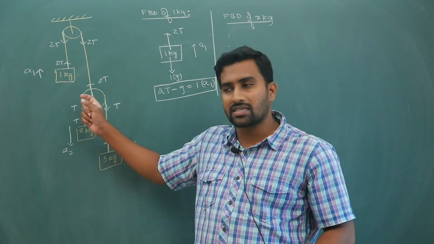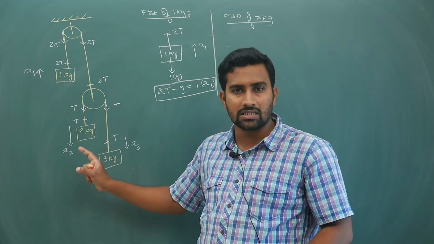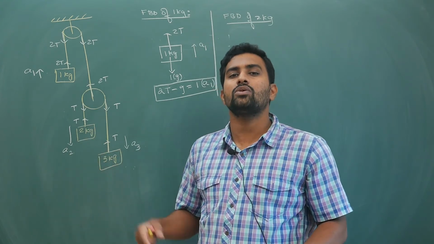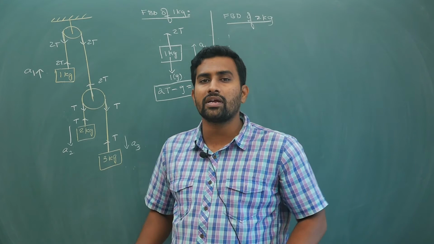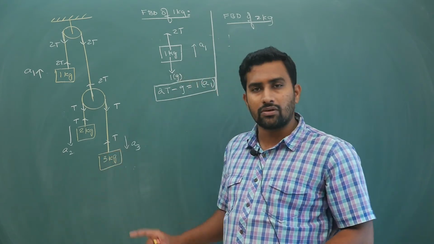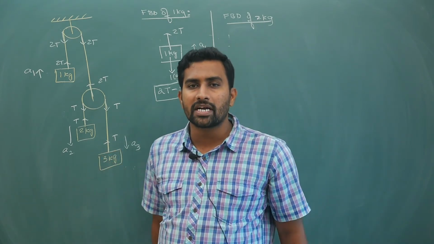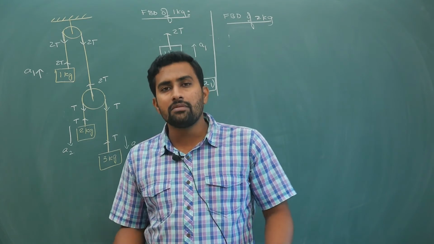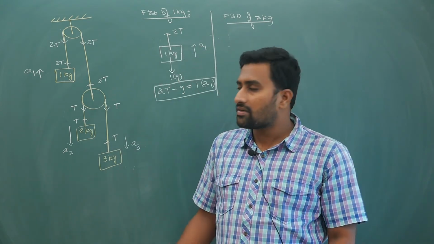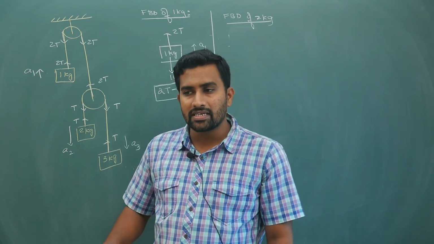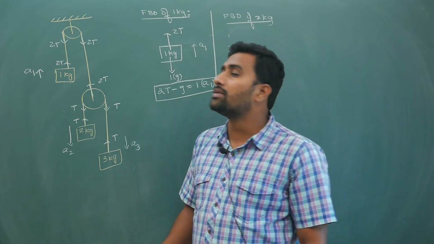If you take it reverse, upwards instead of down, you will get the same answer but with a minus sign. So don't get terrified. I am just assuming that the 2 kg is coming downwards. You just assume it. Maths will take care. If you are getting a positive answer, your assumed direction is correct. If you are getting a negative answer, your assumed direction is reverse but the magnitude is correct.